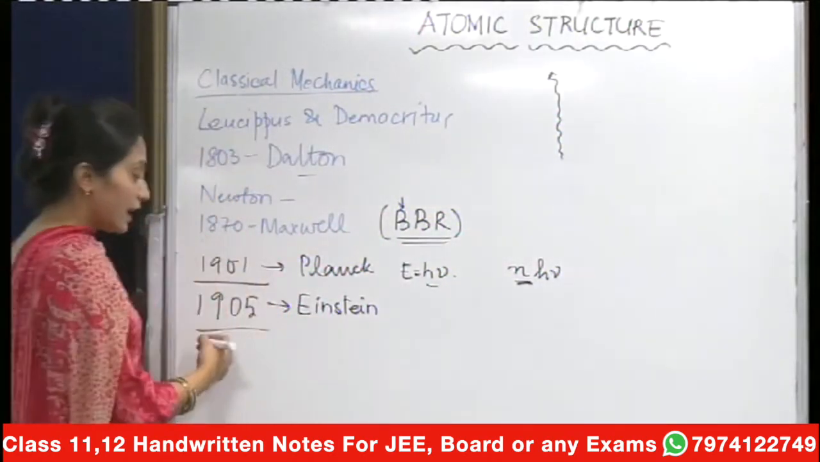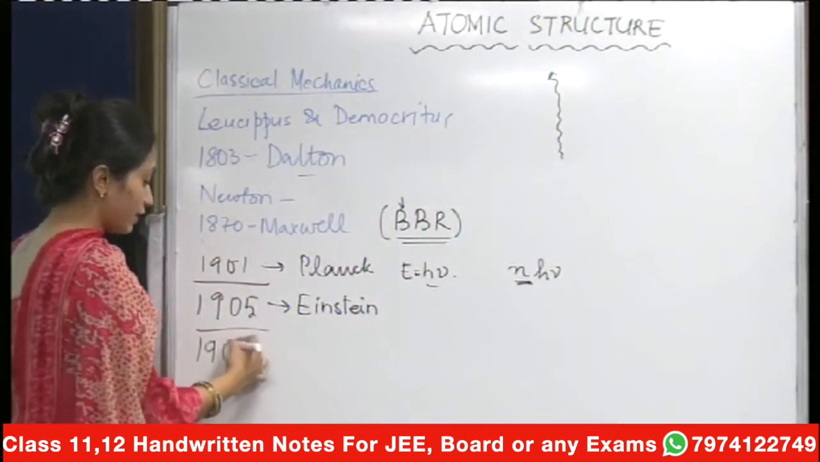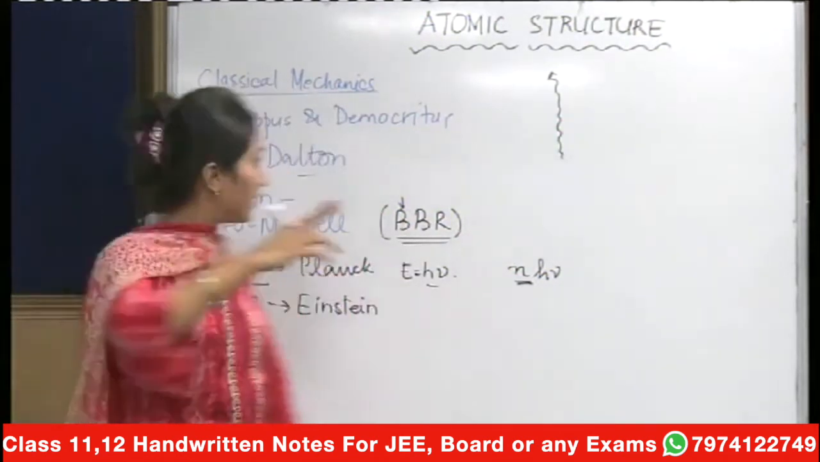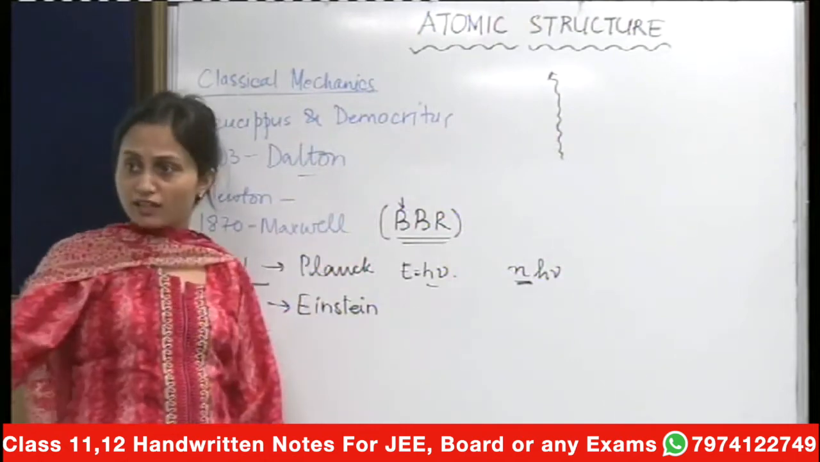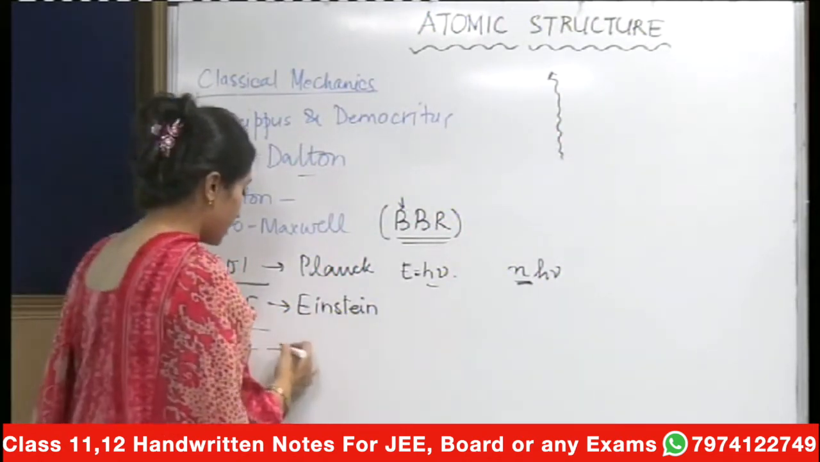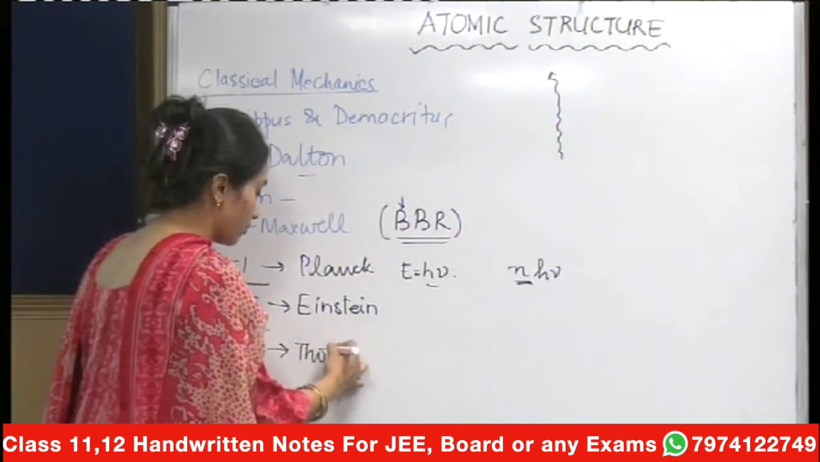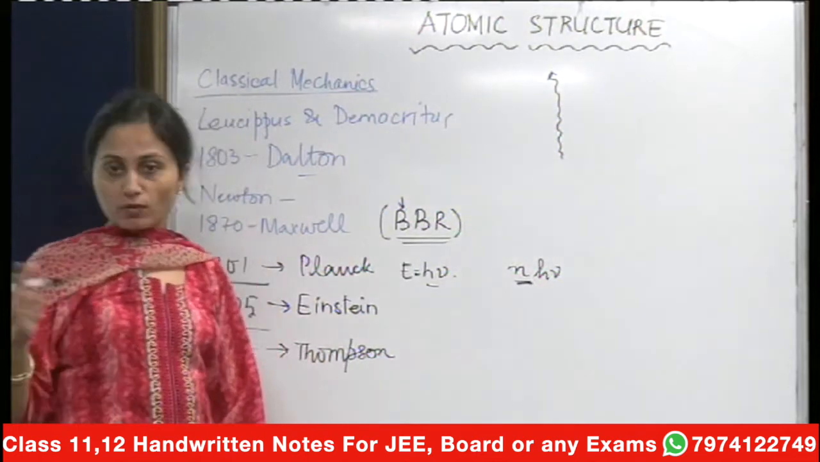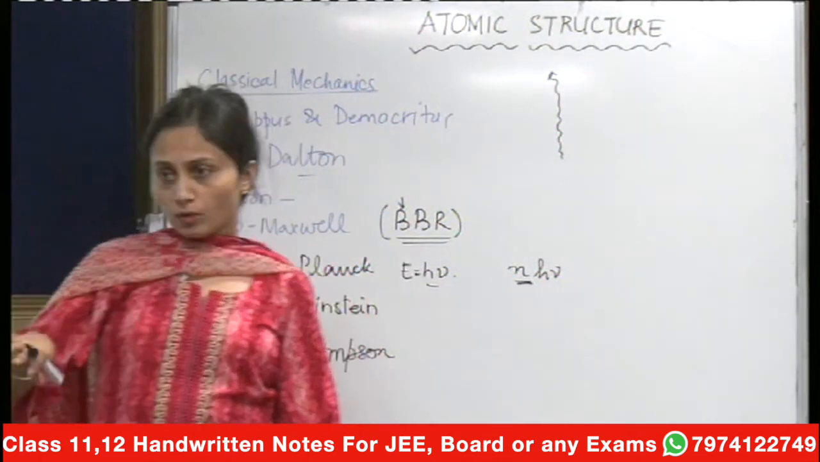And then what happened in 1907, because the atomic model was also developing simultaneously. Dalton gave his model which failed at various steps. We'll look into the failures and the advantages. But then in 1907, Thomson gave his plum pudding model. So that was a model which had no base at all. So that is why it was rejected and had many drawbacks.